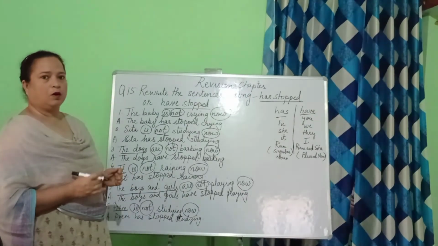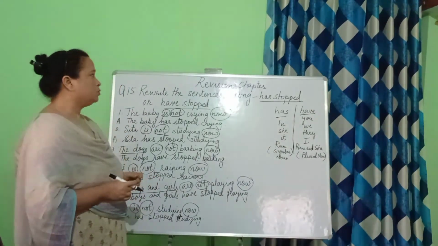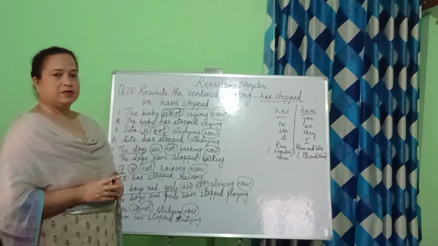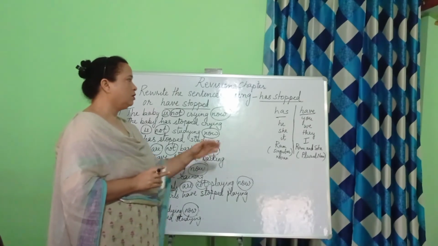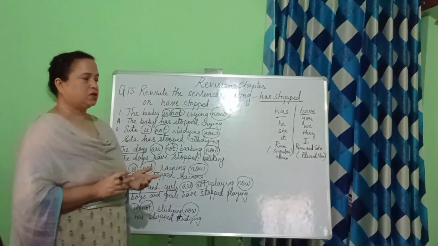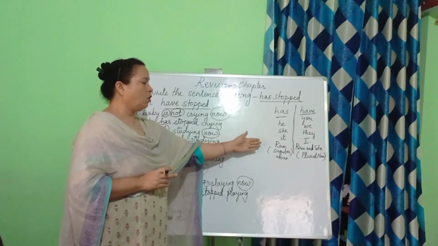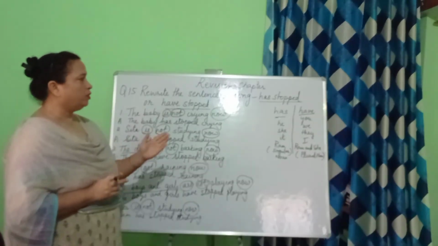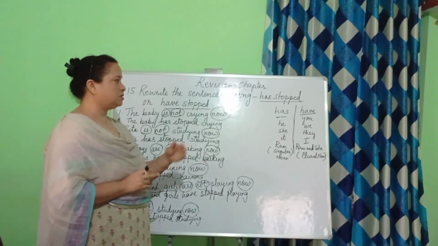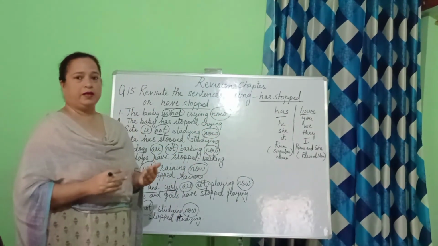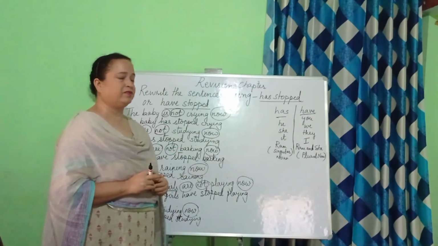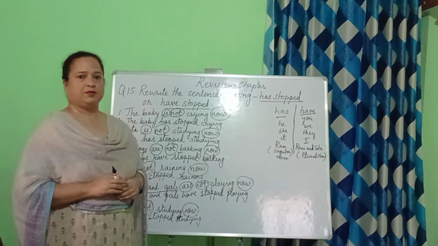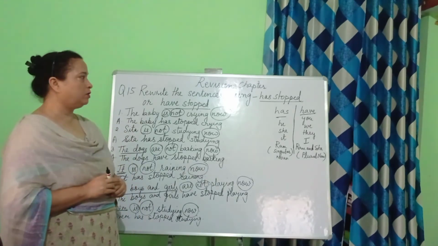So you saw, children, how we wrote our answers using the word has stopped and have stopped. So let us once again revise where we are going to use has. We will be using has if our subject is he, she, it or any other singular noun. I have written Ram over here. Next, we will be using have if your subject is you, we, they, I or any other plural subject. For example, I have written Ram and Sita. So I hope, children, you have understood how to rewrite your answers using has stopped or have stopped.